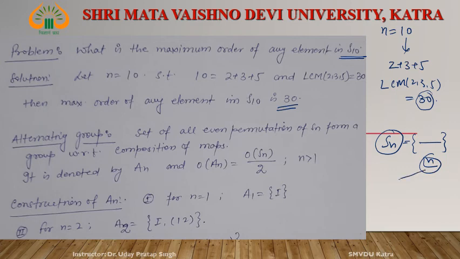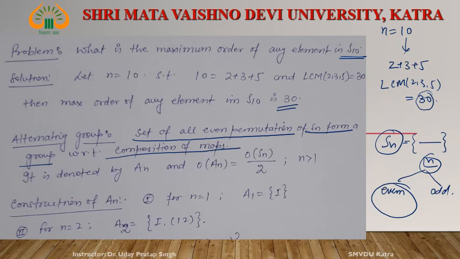Out of these factorial n elements, some are even and some are odd. Collect all even permutations. Then the definition says that the set of all even permutations of Sn forms a group with respect to composition of maps, and the order of An is the order of Sn divided by 2. Right? What is the construction?